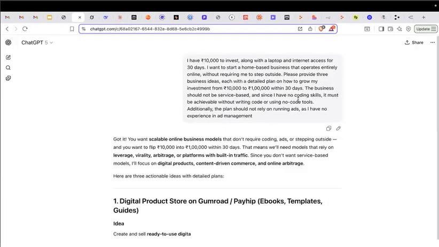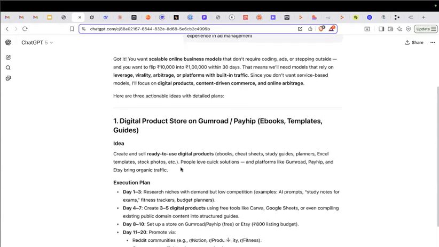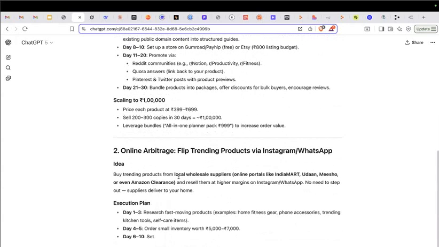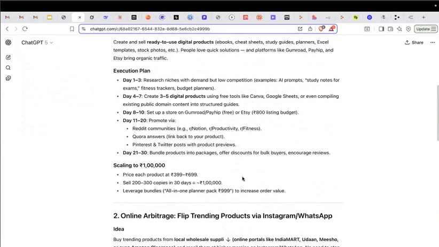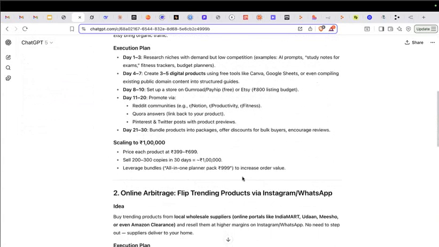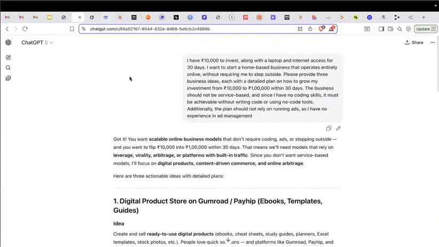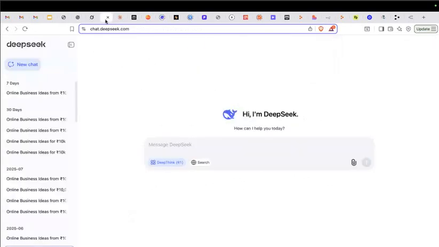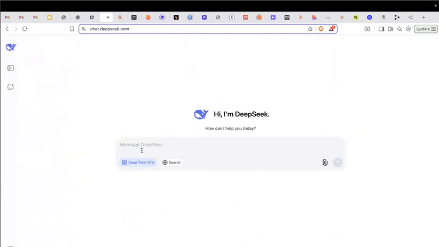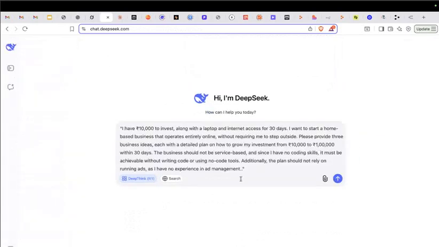It has a lot of constraints, and I think the model has not gone into a thinking stage, because I cannot see what it has thought, and ChatGPT has not done an optimal job here. It has used the legacy model, not the thinking one, and it has given me the response. So this response might be true, might be abiding by all my constraints, but I'm not 100% sure in this case, because the model has not thought upon getting these validated before giving me the response.